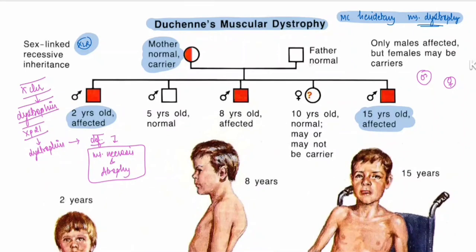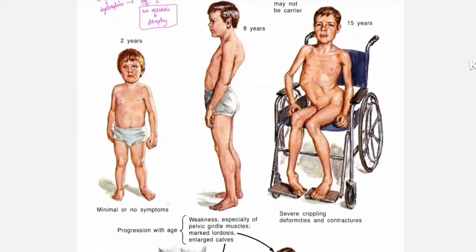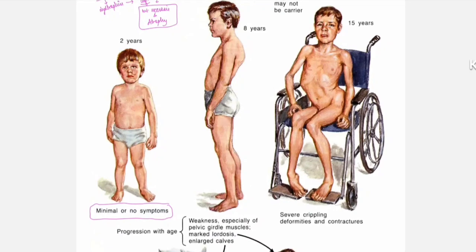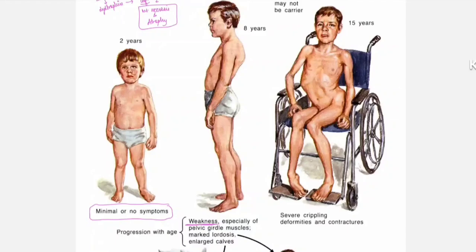We will learn this with the help of this diagram. So this is a little 2-year-old child who is having no or very minimal symptoms. The symptoms start appearing at the age of 5 years and then progress till 15 to 20 years, and usually Duchenne's muscular dystrophy patients die by 25 years of age. At 8 years of age, the patient presents with weakness mainly of the pelvic girdle region. There will be marked lordosis.